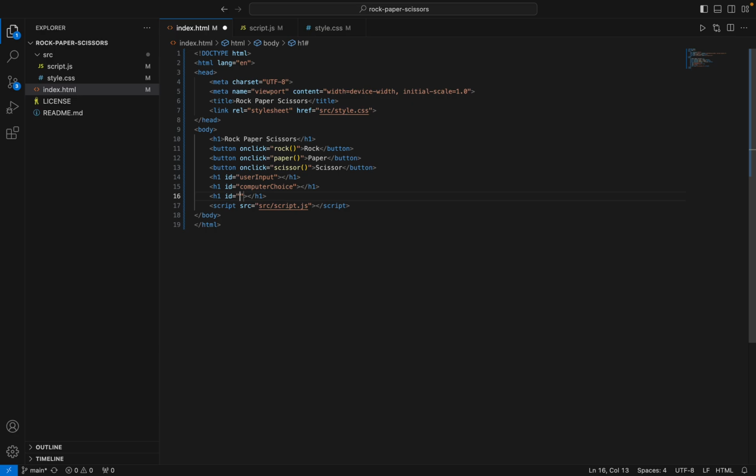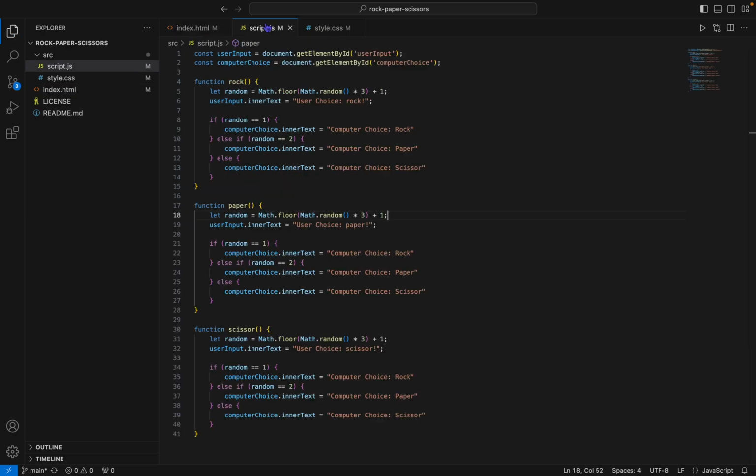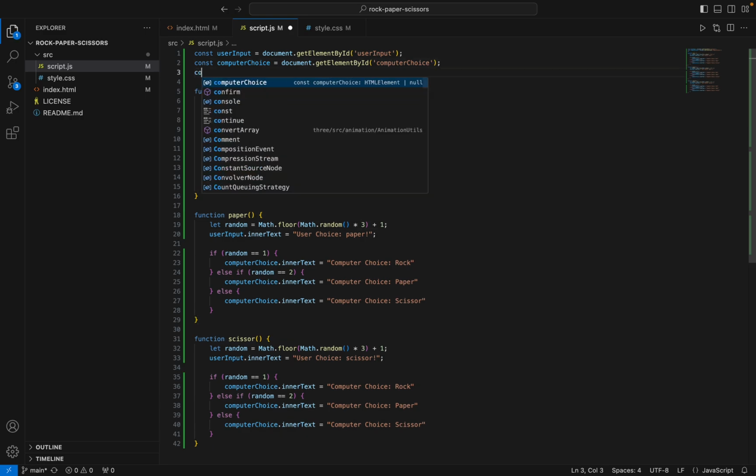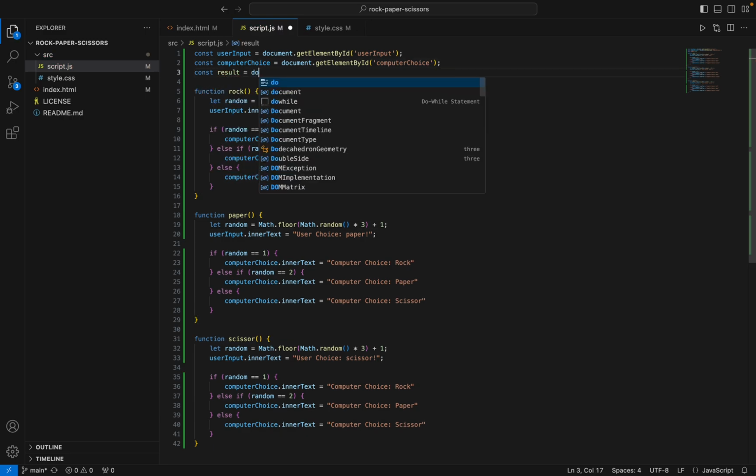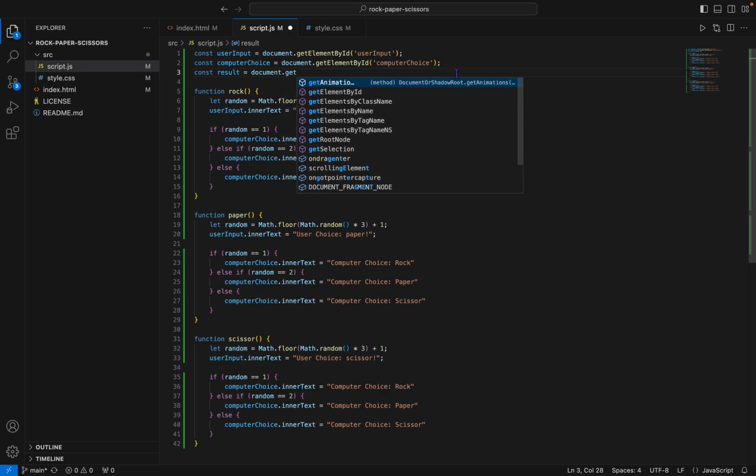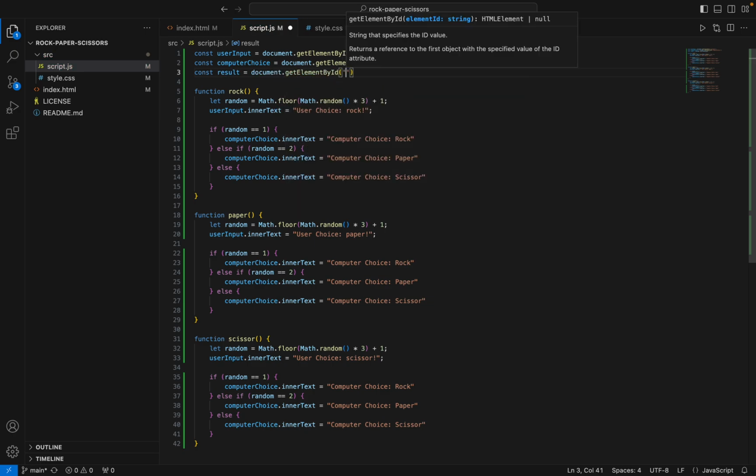So say win or lost. Or let's simply name it results. Yeah, result, like that. Now up here we'll do the same thing. Const result equal document dot get element by ID result. There.